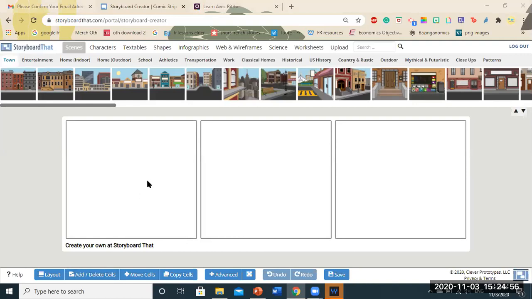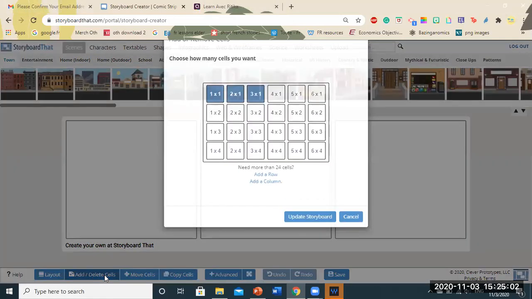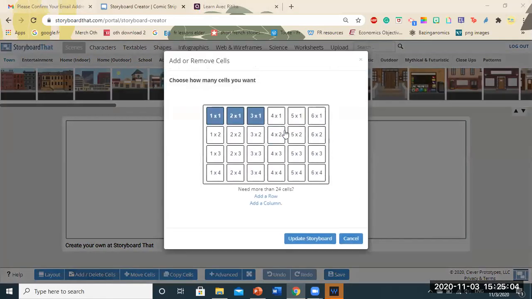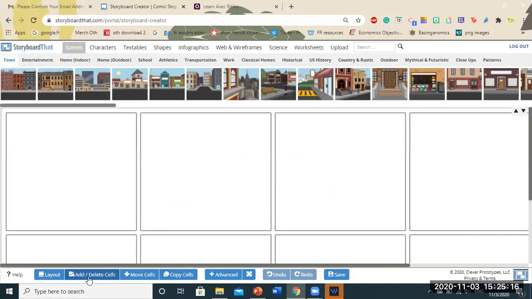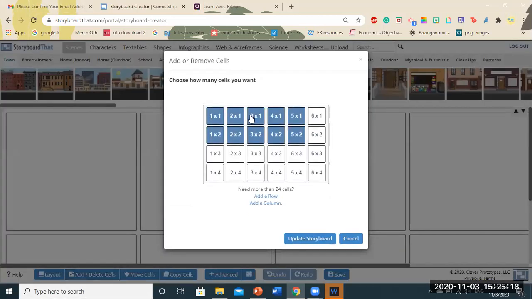Now these particular squares that you see, they are called cells. Okay, so you see add or delete cells here. You can create up to as many cells as you want. So let's say right now I need 4 cells here, 6 cells here. I can probably increase it also. So you can see how it's being increased, and I just click on update my storyboard. Okay, so I'm just going to show you all 3 for now.